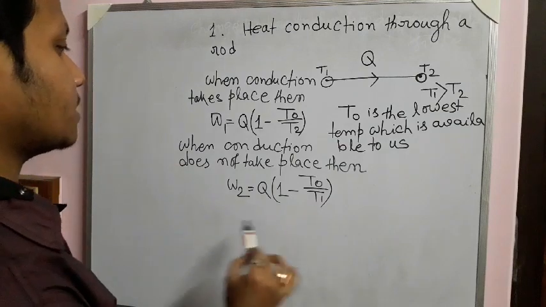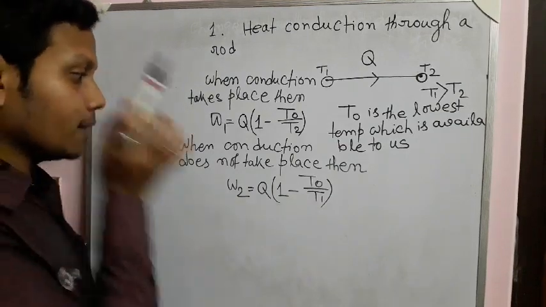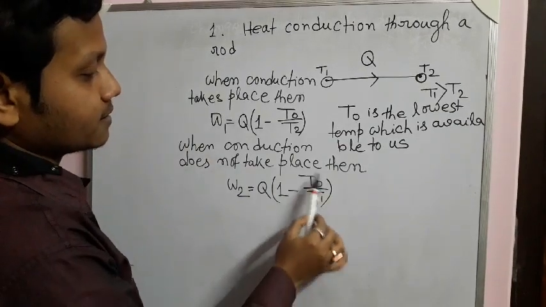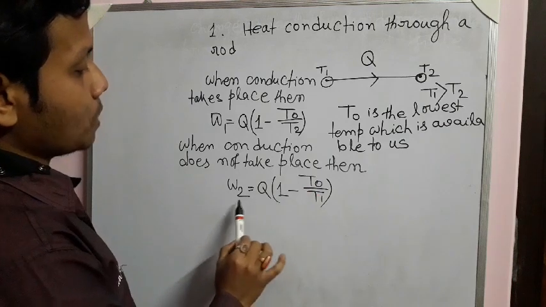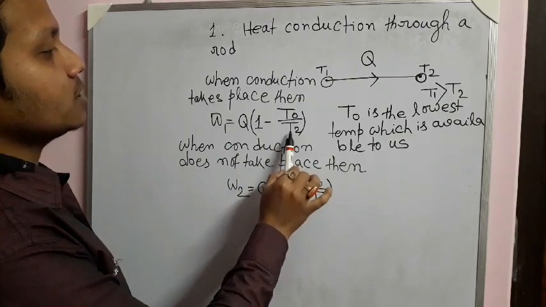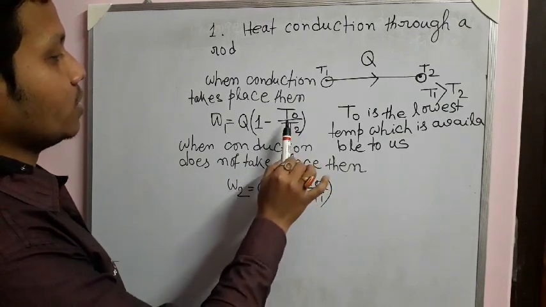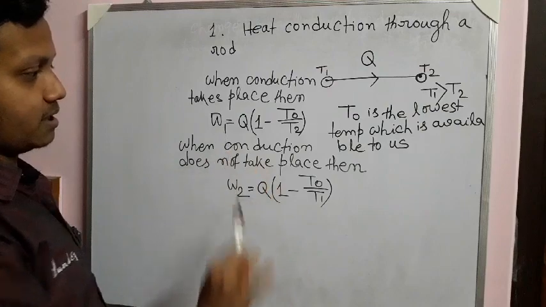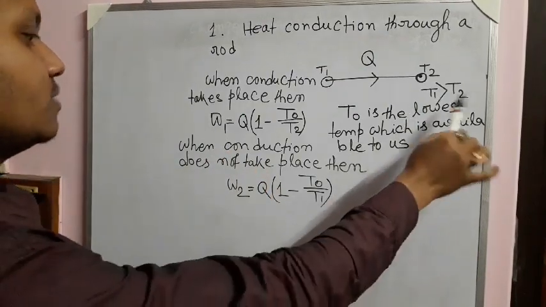So here T1 is large, that means this term is small, so this W2 is large. Here T2 is small, that means this becomes large. So W2 is greater than W1, since T1 is greater than T2.